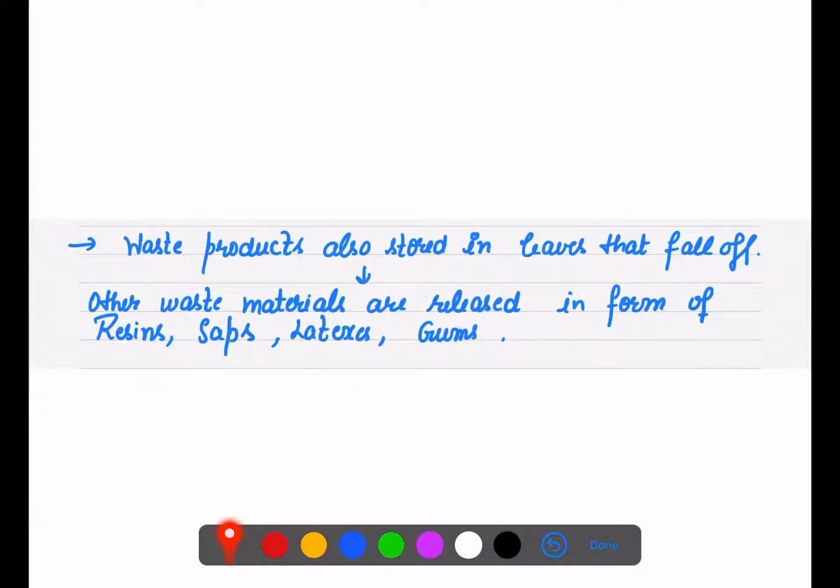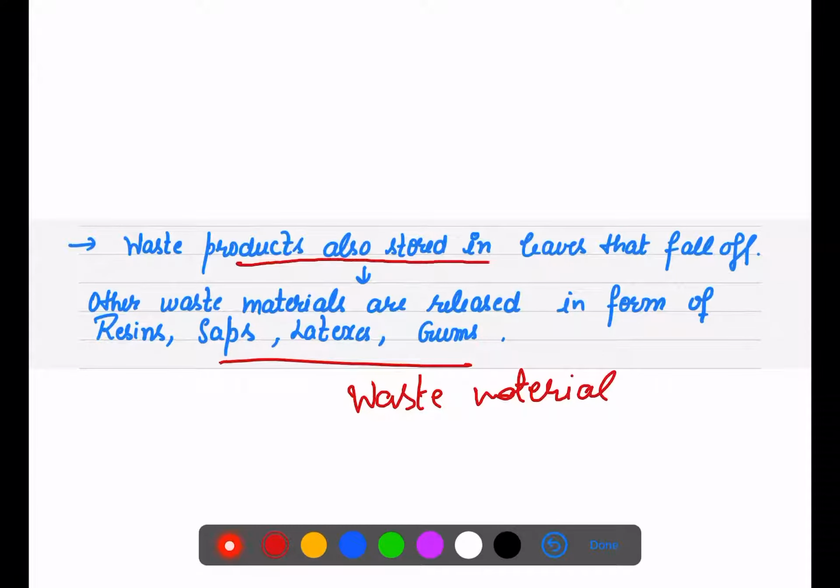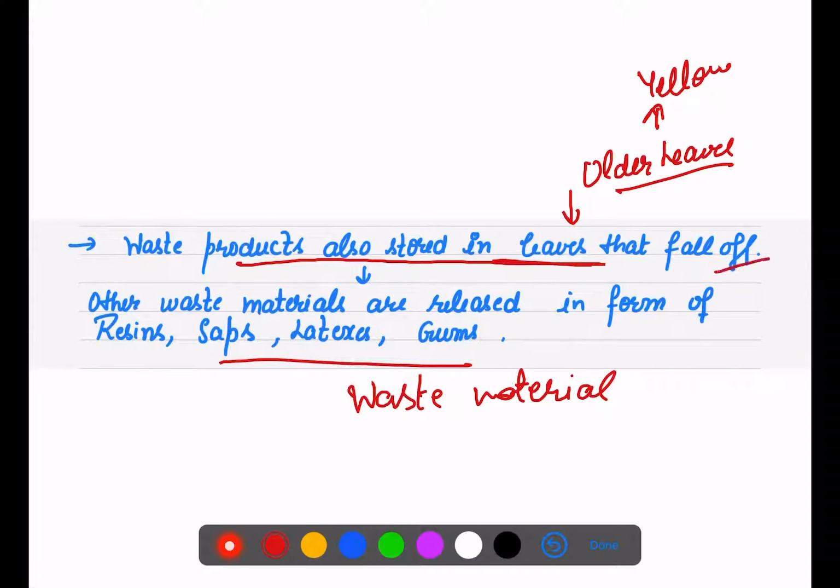Sometimes we have observed that things like gums, resins, latex are also released from plants. They are also waste materials of plants. As well as, the most important thing is that waste materials are sometimes stored in the leaves, especially the older leaves which fall off, or the yellow leaves which fall off, which also contain waste material. That is how excretion or waste material is released in the case of plants.